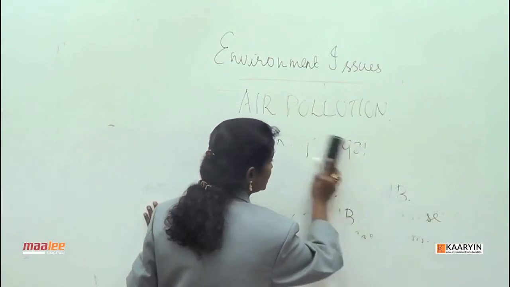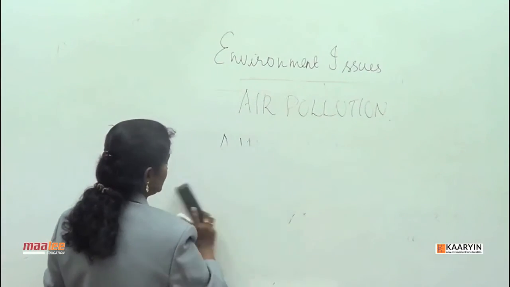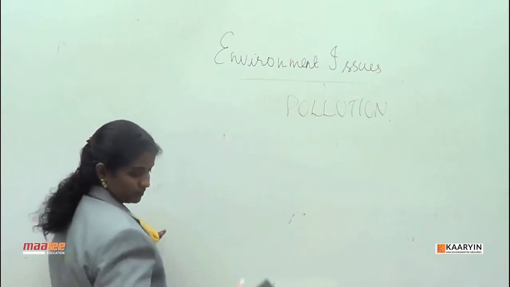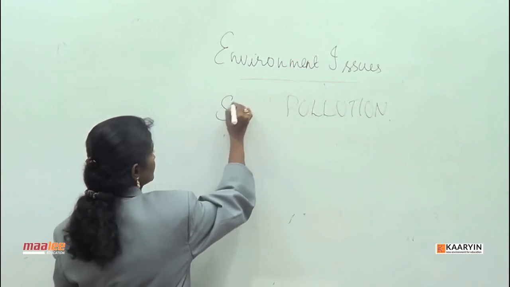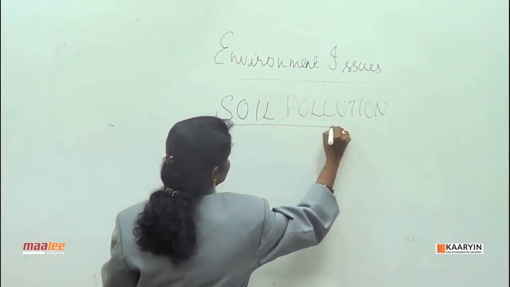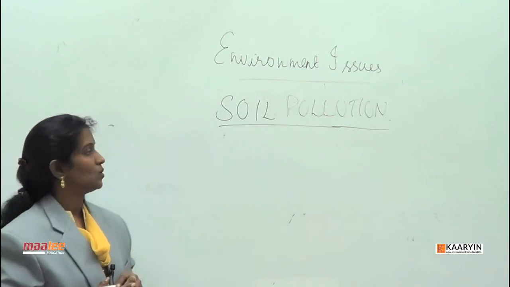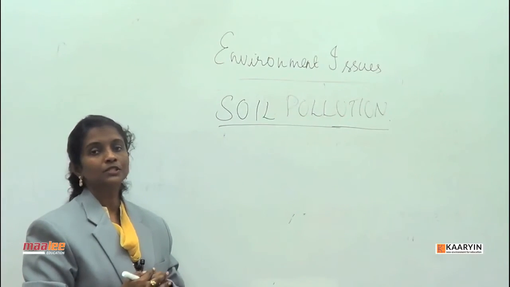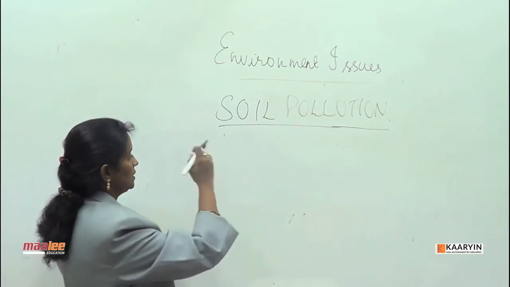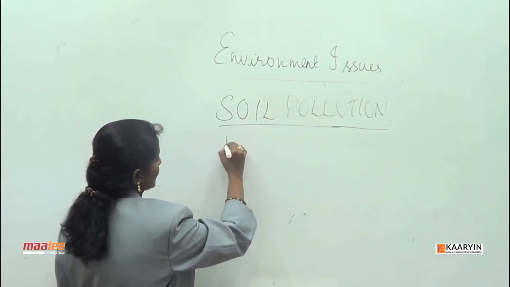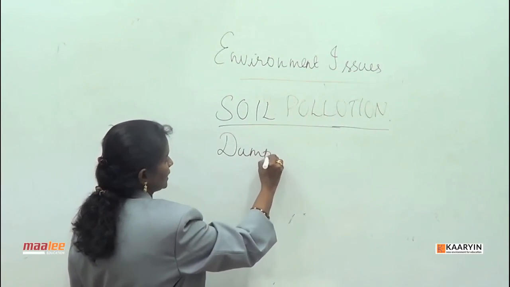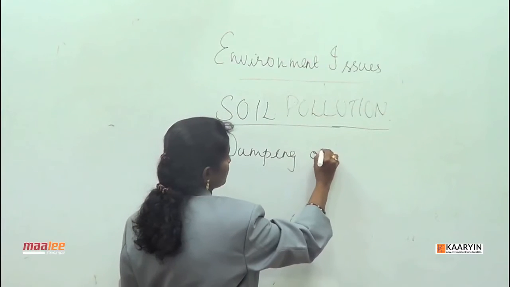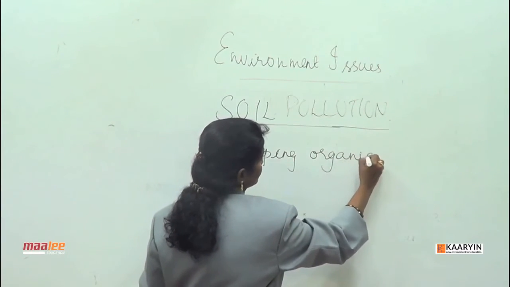Now we come to soil pollution. When we talk about soil pollution, dumping organic and inorganic waste is the reason for soil pollution.